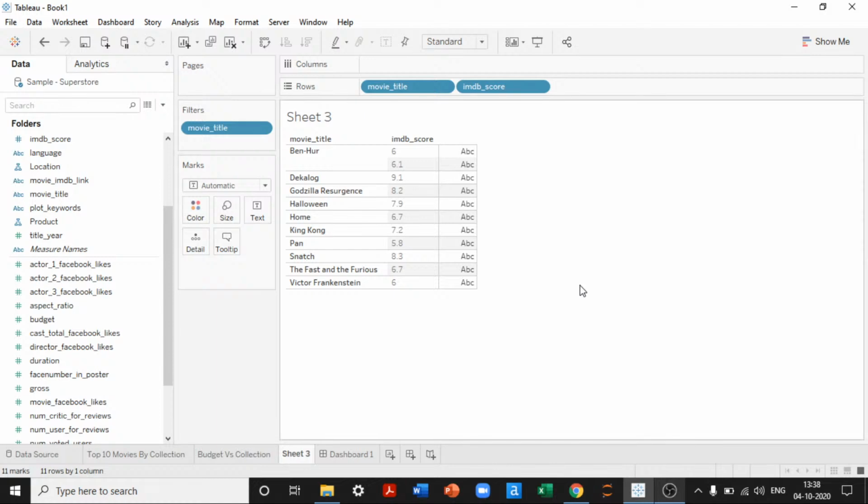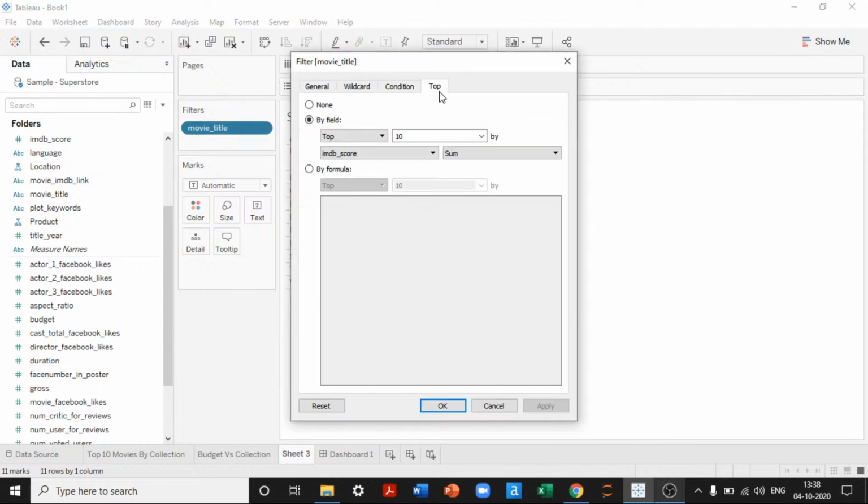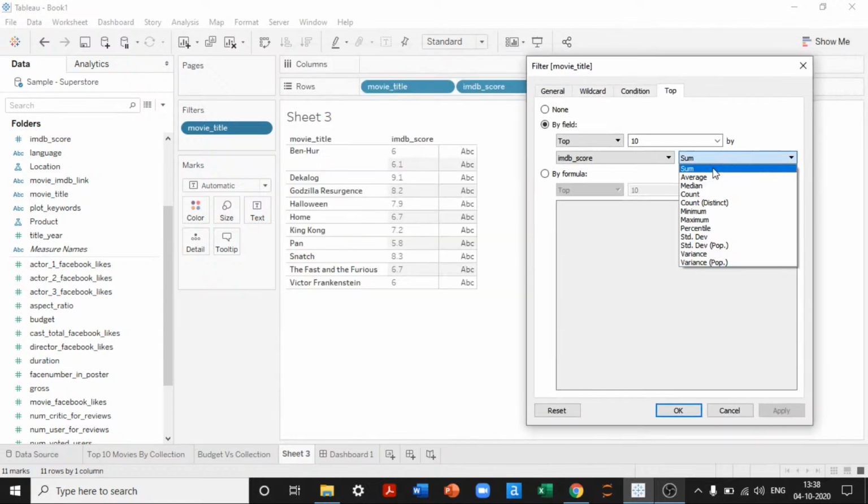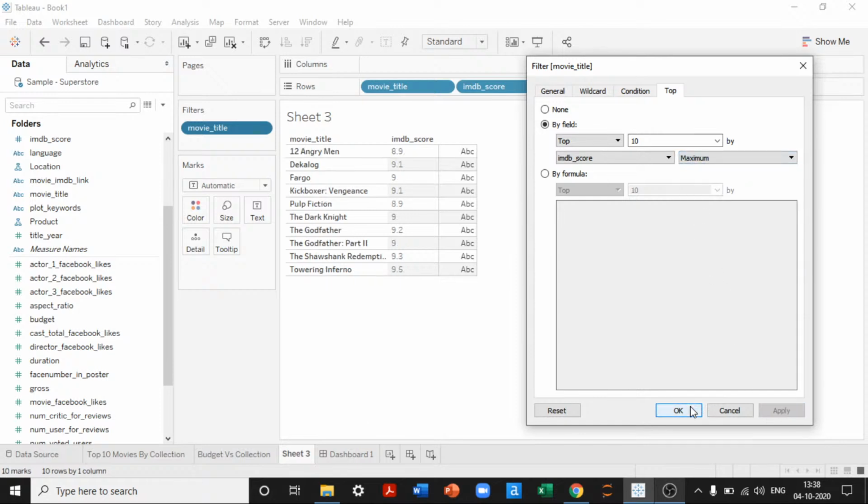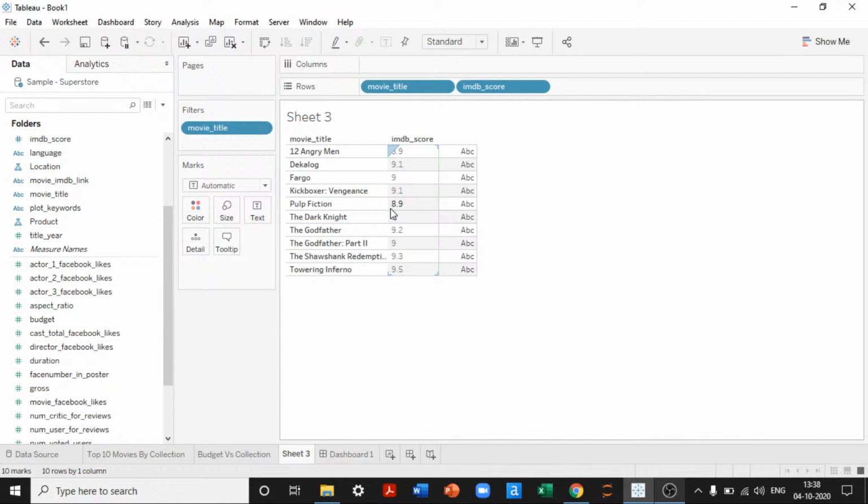Look at this, I'll just put this. So Ben Hur has been given 2 reviews, 6 and 6.1, 9.1, 8.2, and we have 7.9, 7, 6.7, 7.2, all those things. These movies have gained more reviews, but it looks wrong to me. Let me check what I have done here. Top 10 by sum of, no, no, by just maximum IMDb score. Yes, this makes sense. I just made a mistake of keeping sum. I'll just choose maximum.